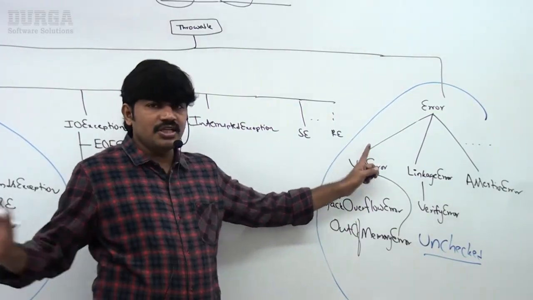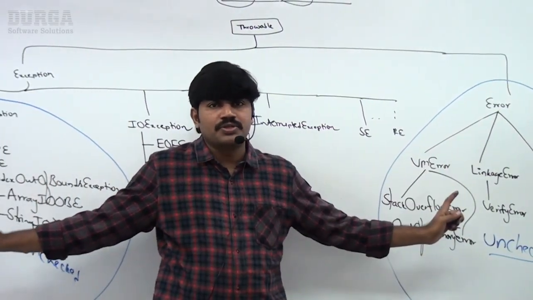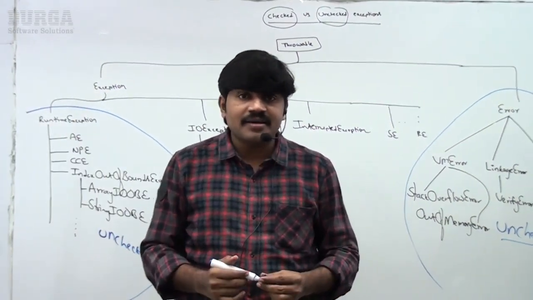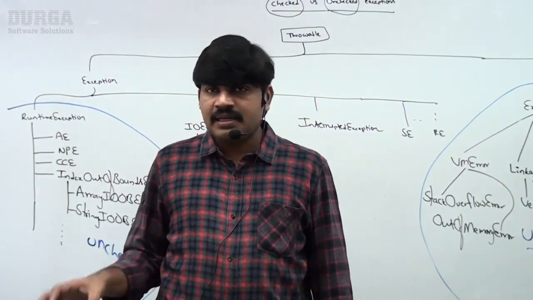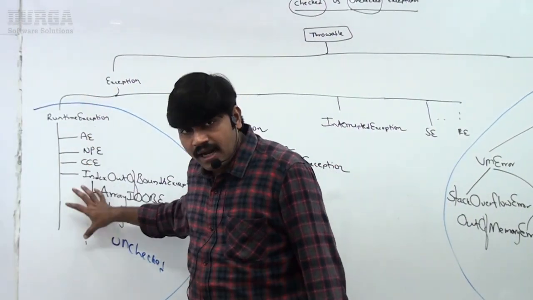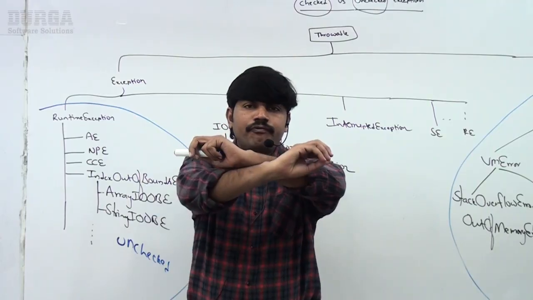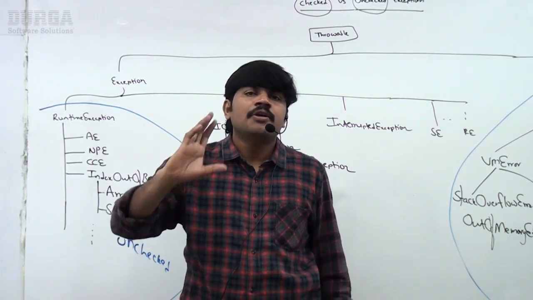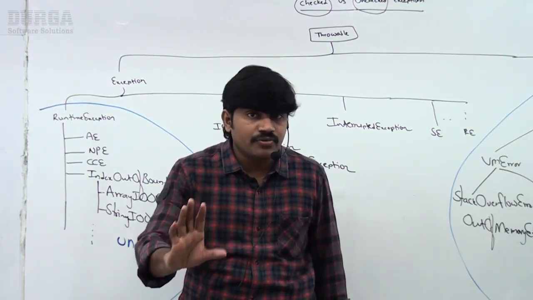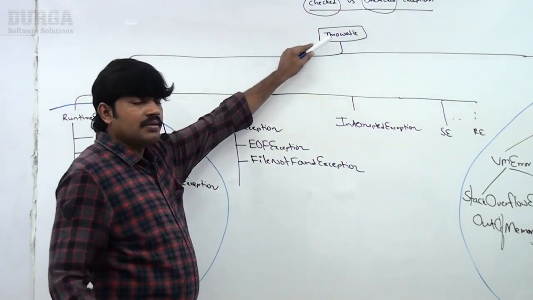Except these two groups, all the remaining are checked exceptions only. Except RuntimeException and its child classes, Error and its child classes, every remaining thing is by default checked. Throwable is checked.